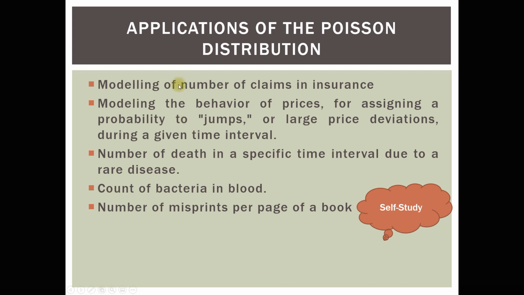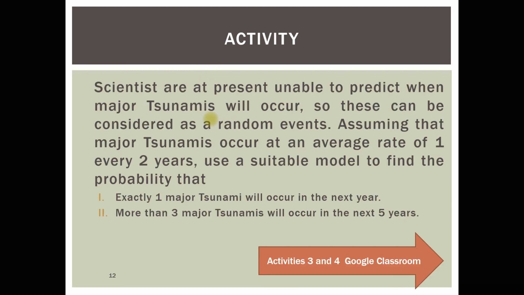That's how also you can differentiate a Poisson from a binomial. Because in the binomial, you evaluate the number of successes out of a fixed number of trials, but in the Poisson, you just evaluate a certain number of events occurring, that is a certain count of events. And then the number of deaths in a specific time interval, count of bacteria in blood. All these are different examples of where the Poisson distribution can be applied among so many other examples that exist.